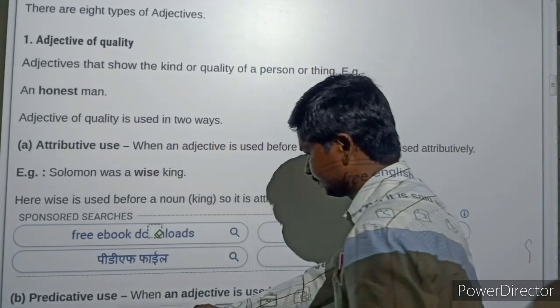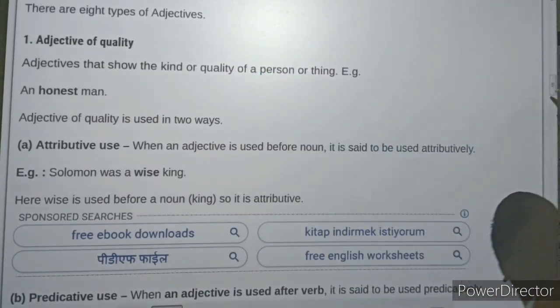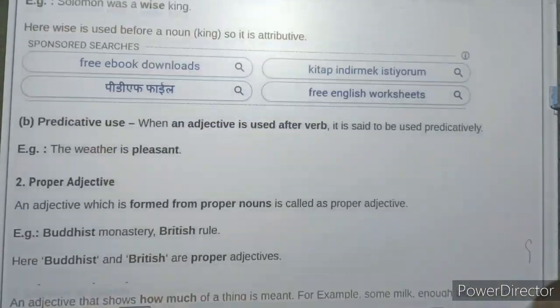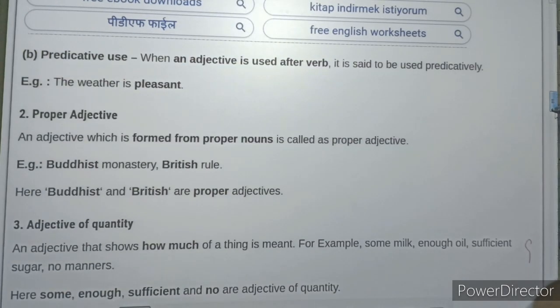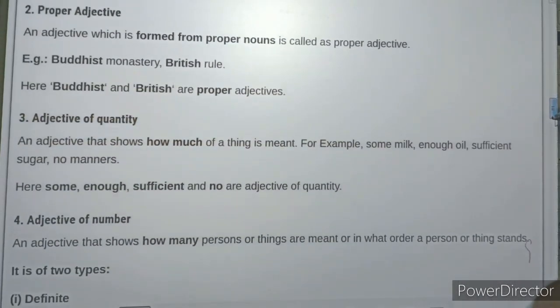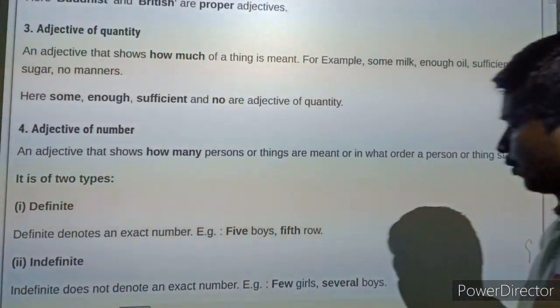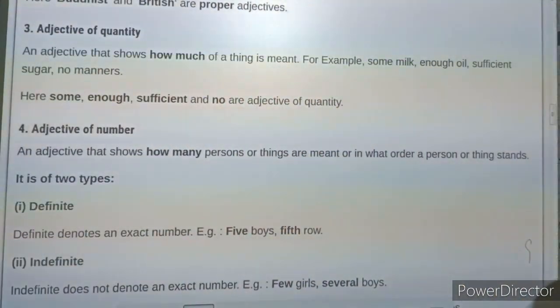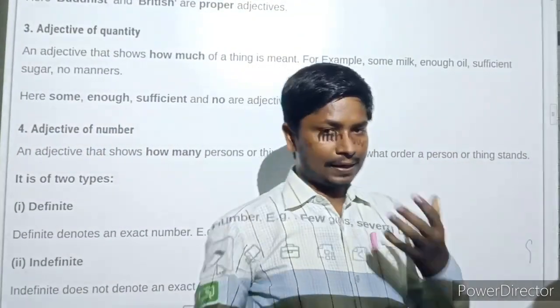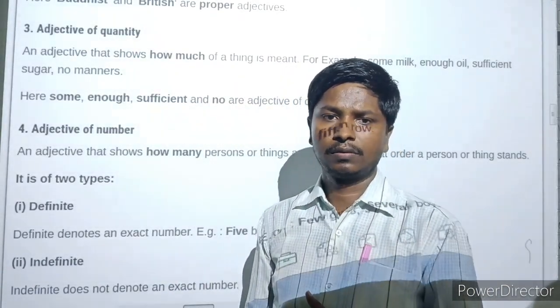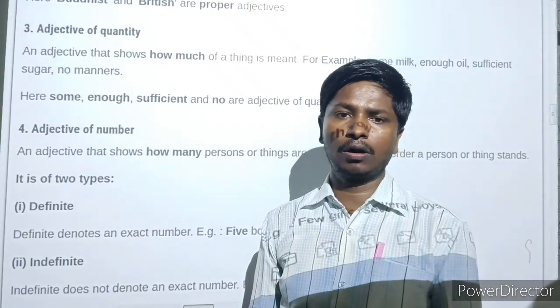The next one, adjective of quantity. Adjective of quantity means the adjective that tells us about the number of things, number of persons, number of animals in the form of countable or uncountable.